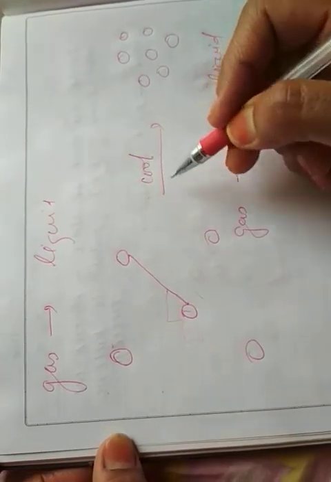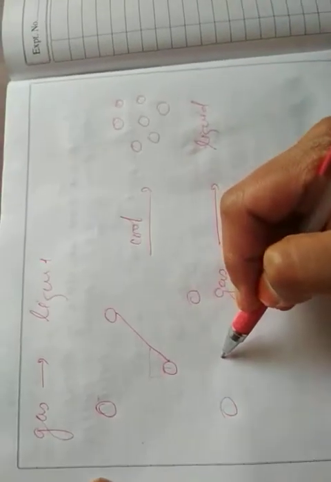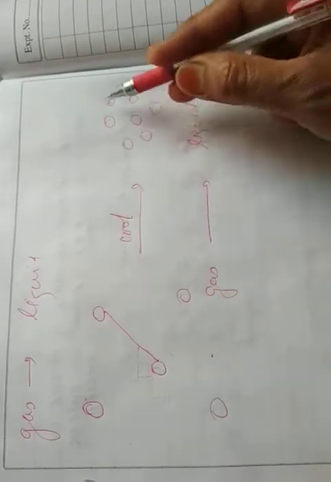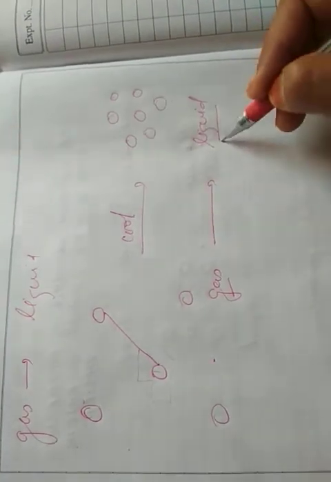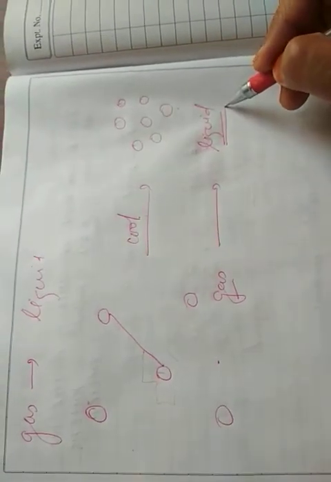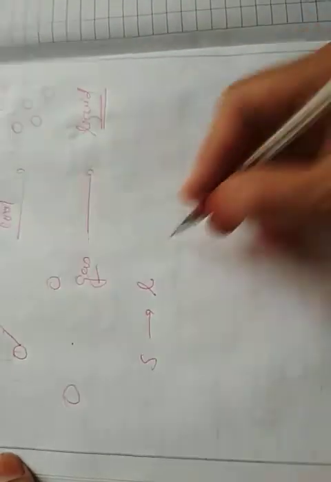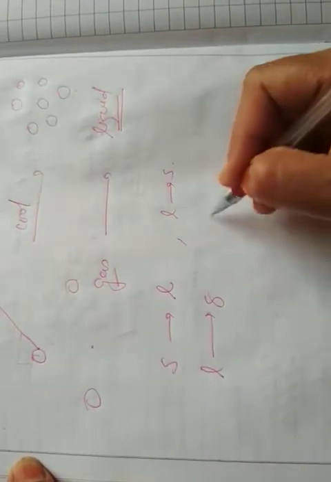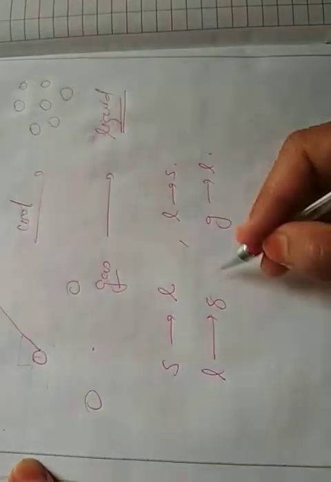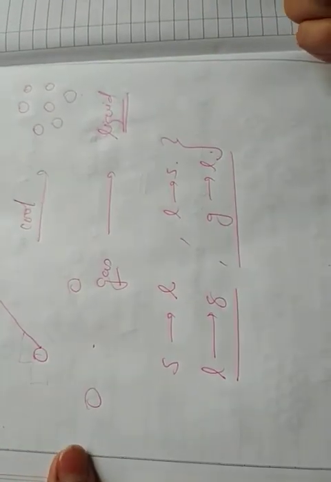Cooling means lowering the temperature. Lowering the temperature means their kinetic energy is lowered, and due to that the particles become closer to each other, and thus a gas is converted into a liquid state. So all these conversions, solid to liquid, liquid to solid, liquid to gas or gas to liquid, can be easily explained on the basis of kinetic theory.